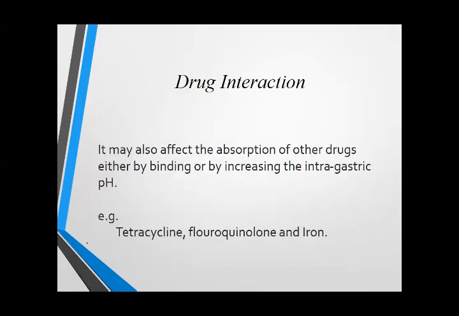As you all know, antacids increase the gastric pH. They alkalinize the gastric pH, so they may affect the absorption of various other drugs, those that require an acidic pH to be absorbed. They may affect absorption by binding or by increasing the intragastric pH. For example, tetracycline, fluoroquinolones, commonly available as ciproxin, and iron.